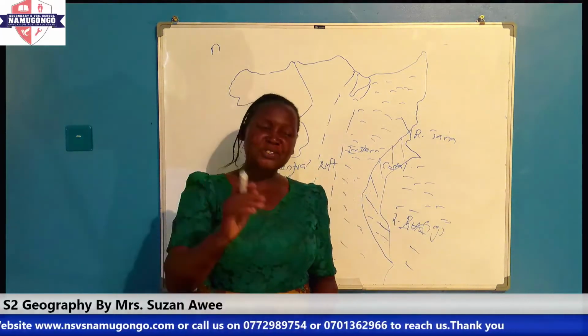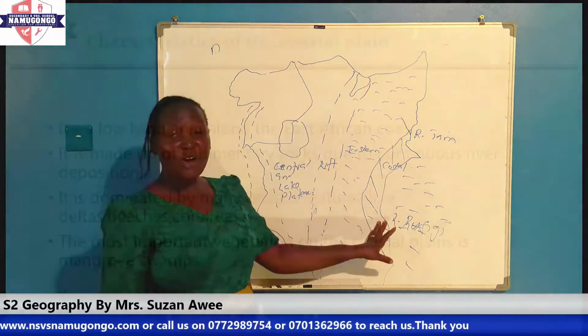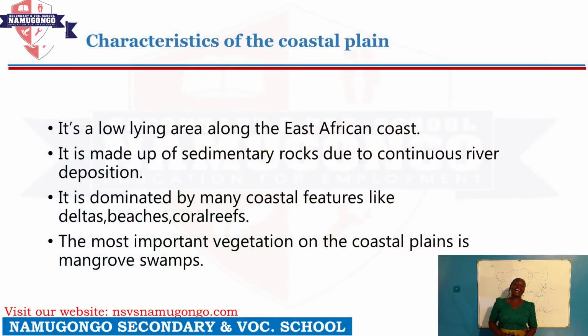One, the coastal plain is a low-lying area along the East African coast, because it is next to the Indian Ocean. And then two, it is also made up of sedimentary rocks.